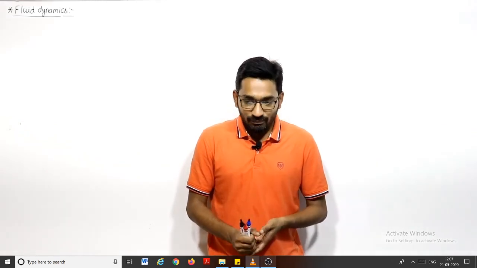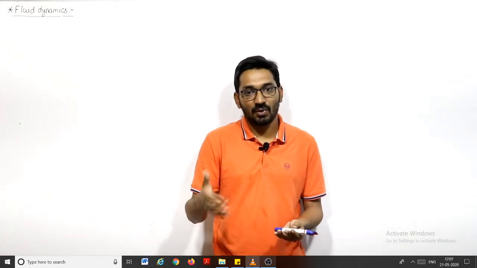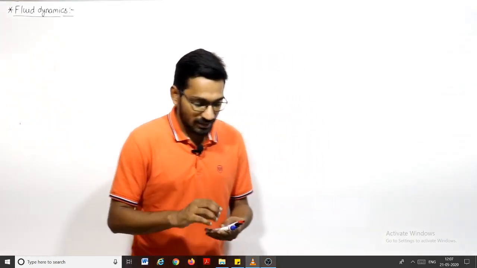Elastic force is there, because of the compressibility of the fluid. Then viscous force is there, because of the viscosity. There is friction between the adjacent layers, and that opposes the fluid flow, so a drag force comes because of the viscosity. If the fluid is in turbulence, then a turbulent force is there. We already studied what turbulent flow and laminar flow are in fluid kinematics. So these are the various forces which act in a fluid flow.